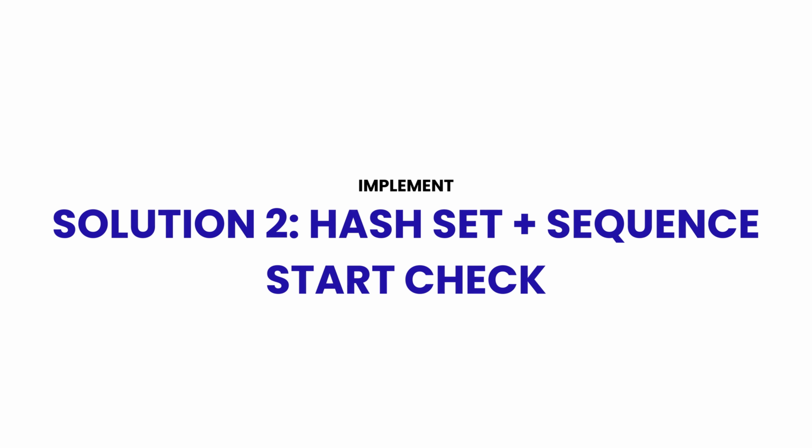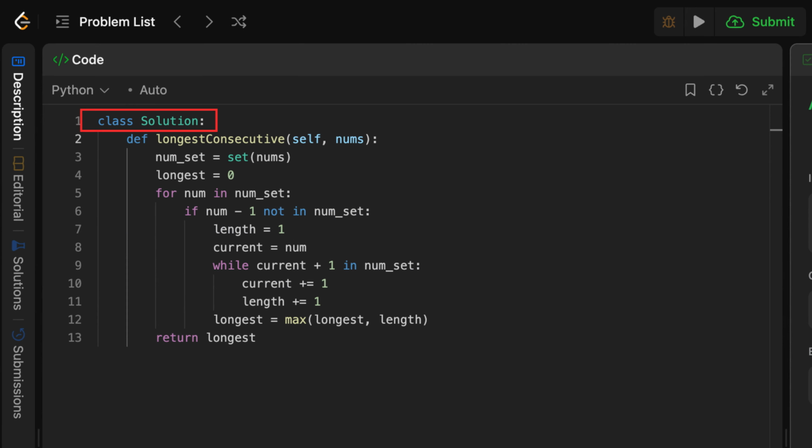Now let's try another implementation approach using solution 2. This version uses a hash set to check whether numbers exist and to identify where each consecutive sequence begins. This line defines our solution class, a structured home for our method. Here we define longest consecutive, which takes a list of integers called nums.